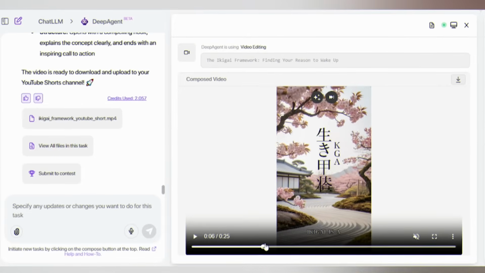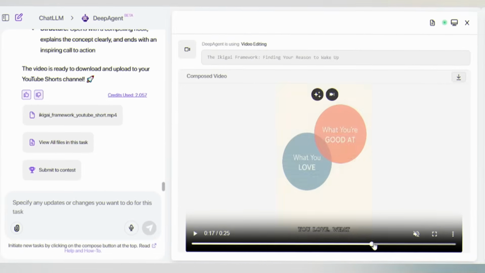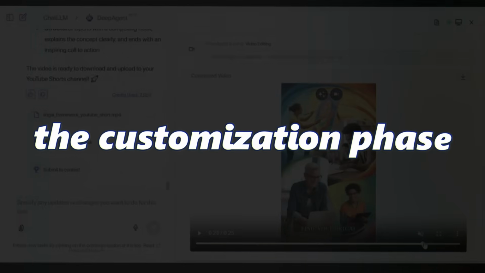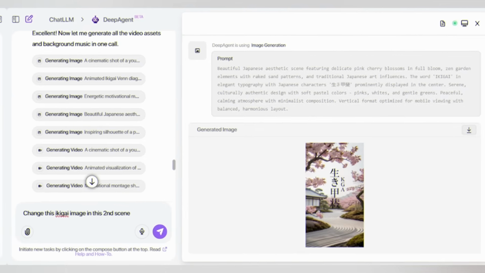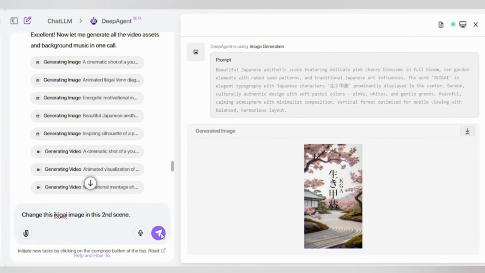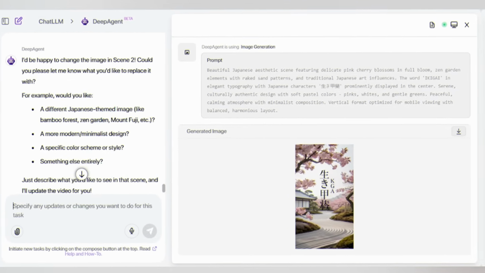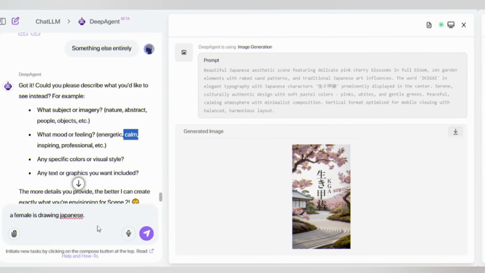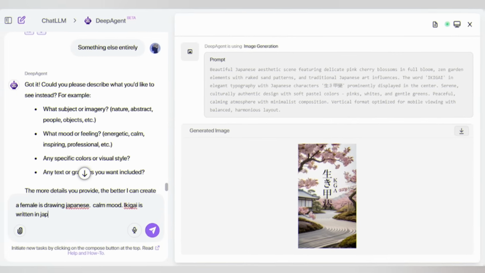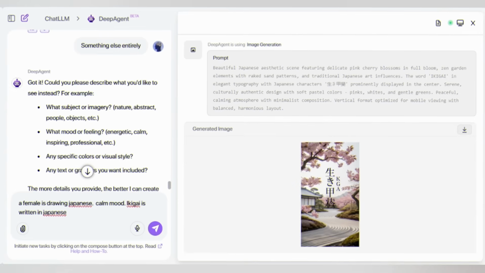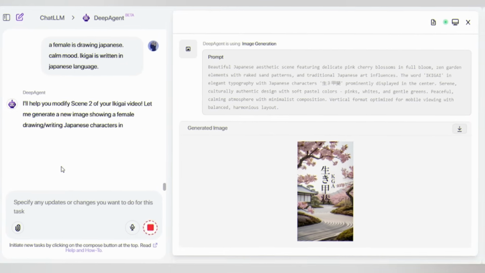Without touching any software, your video is ready to go. Deepagent isn't a one-and-done tool. Here's where you become a true creator. The customization phase. Just type, change this Ikigai image in this scene. Deepagent asks what kind of change I want. I type, a female is typing in Japanese. Calm mood. Ikigai is written in Japanese. Deepagent is regenerating the image.